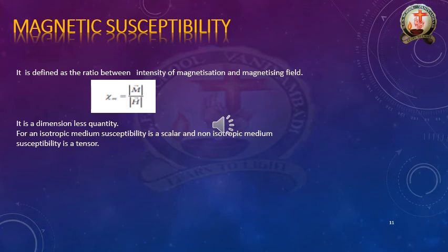So for an isotropic medium, susceptibility is a scalar. Scalar means only having magnitude, no direction. And in a non isotropic medium, susceptibility is a tensor. Tensor is nothing but a mathematical tool. So for an isotropic medium, susceptibility is a scalar, and for a non isotropic medium, susceptibility is a tensor. This is the explanation about the magnetic susceptibility. You can remember this, it is important.